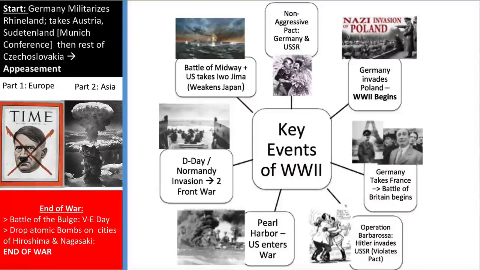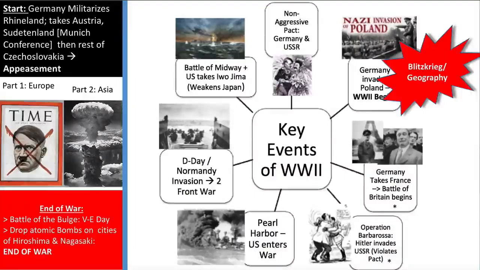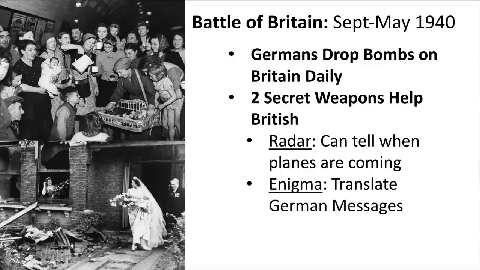Oh, I should note, after Hitler conquers France, the only major Allied power to stand against him is Britain. That's what this is saying. Germany takes France and the Battle of Britain begins. Let me just show you. What ends up happening, you can see from this slide, is that during the Battle of Britain, London and all the cities in London are getting bombed almost daily. As you can see, it's from September to May of 1940. It goes on for a really long time. It's almost a year.